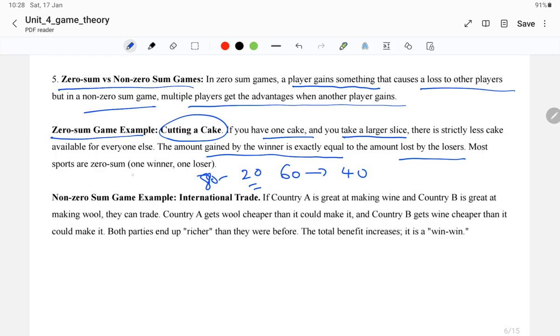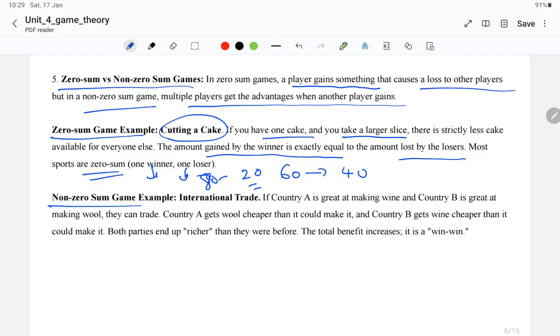Even in sports like football, there is always a zero sum game. Either one team wins the trophy or the other doesn't. So all sports are zero sum games. One is the winner, another one is the loser.